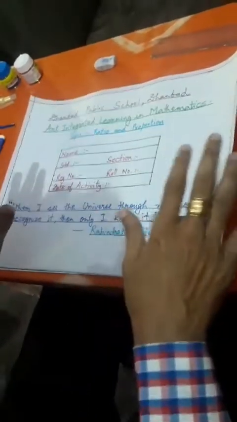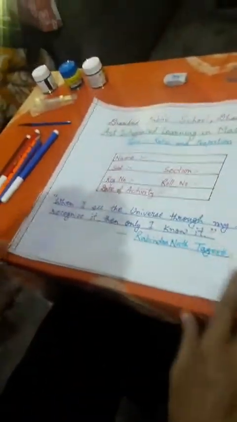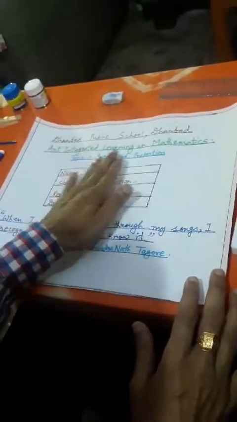So first of all, I have prepared this chart, and had I been a student, I would have preferred to write that statement with quotation. "When I see the universe through my songs, I recognize this, then only I know it." Rabindranath Tagore. Name, standard, registration number, roll number, date of activity, like that. Topic is ratio and proportion, art integrated learning in mathematics, and the name of the school. Okay. Now, we will start doing it.